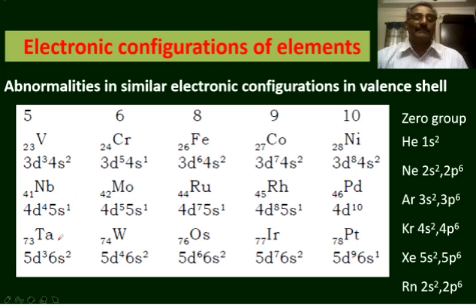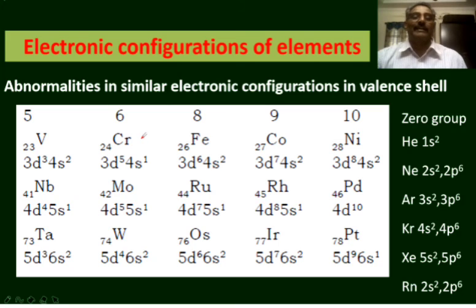For tantalum, this is the fourth period element, this is the fifth period element, and this is the sixth period element, tantalum, again 6s2 5d3. The electronic configurations in the fourth period and sixth period are alike here, but there is a deviation in the electronic configuration of niobium. Instead of 5s2 4d3, the electronic configuration of niobium is 4d4 5s1.